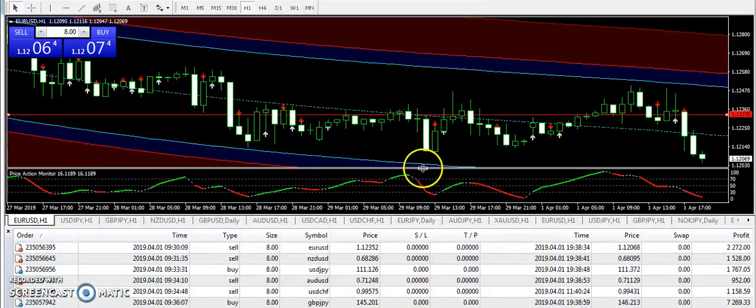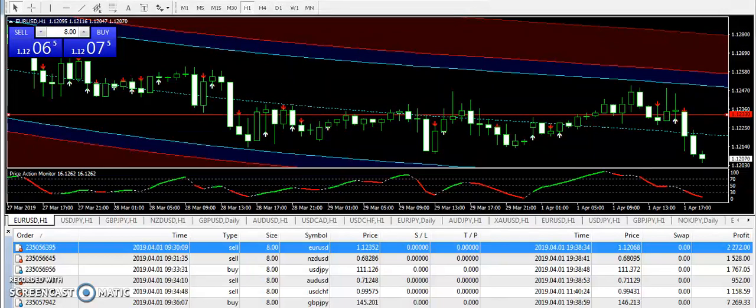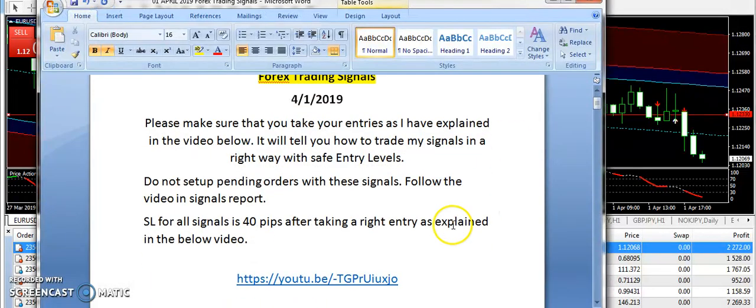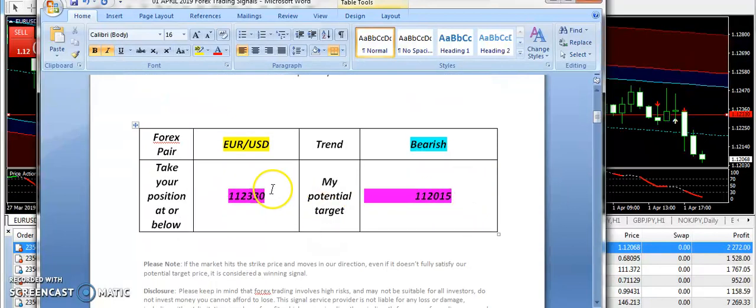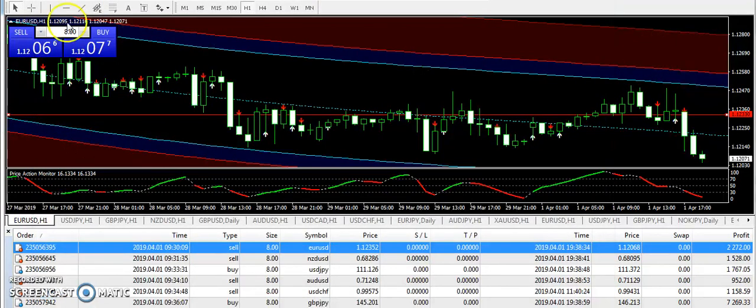Now let's move towards the technical analysis of the day. We have started this month in a very good manner and I'm going to take you towards the signal report that I sent to the subscribers in the morning. EUR/USD with a bearish expectation from 1.1230, and 1.12015 is the target price. You can see we have a big drop on EUR/USD and the market has already dropped.